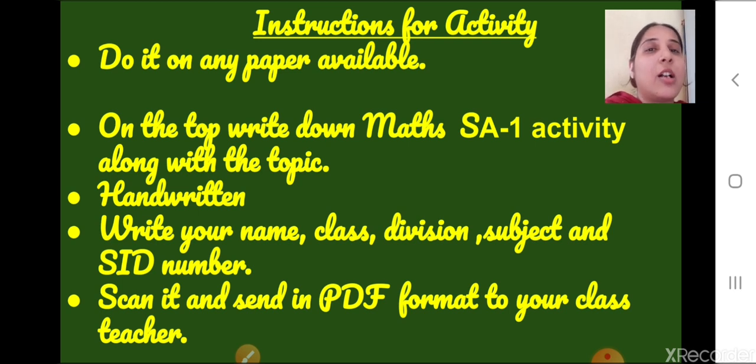Then how will you send the activity? First you have to scan it, and then you have to send it in PDF format to your class teacher, okay? You can use any scanner, then you have to send it in PDF format to your class teacher, okay? This is regarding your activity.